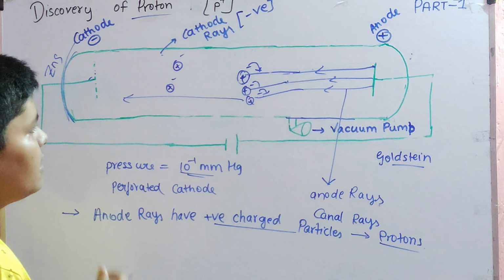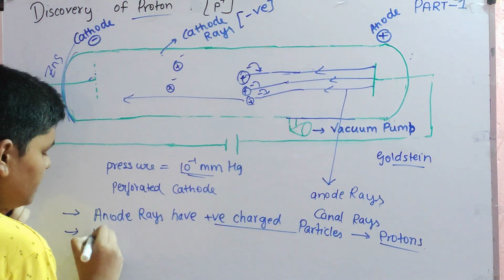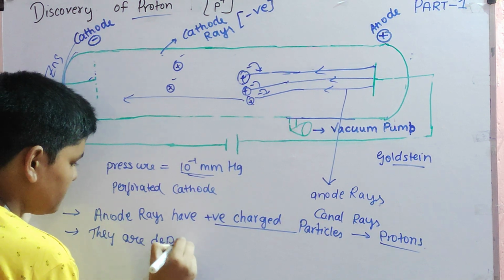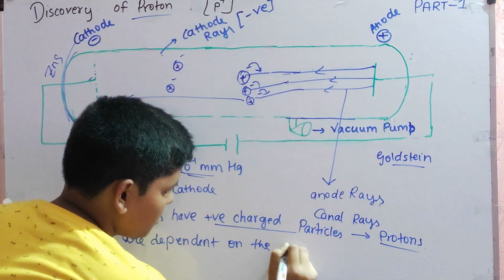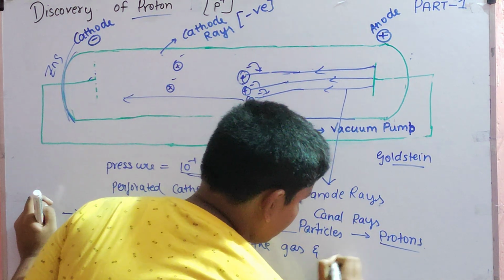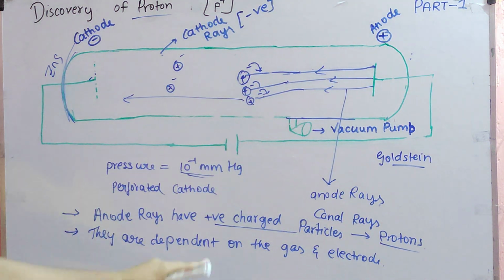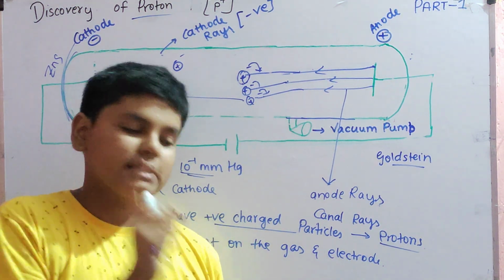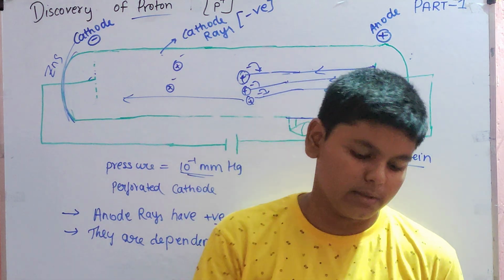There are no very unique characters of anode rays. That's it. They have positively charged particles and they are dependent on the gas and the electrode. If you change the gas, for example, hydrogen has small atomic number, so less energy is required to remove the electron.